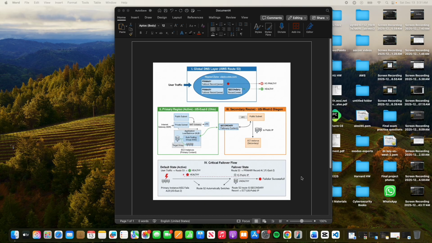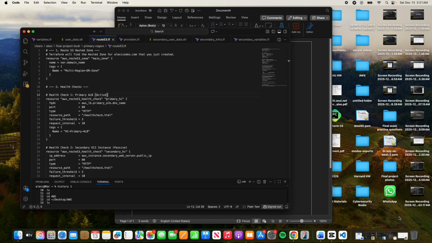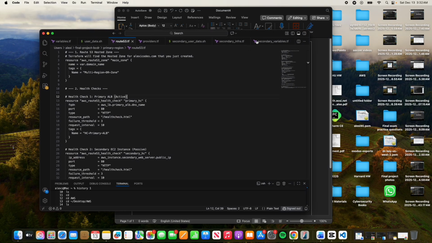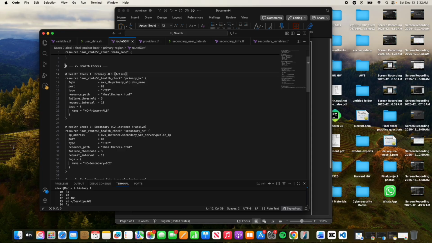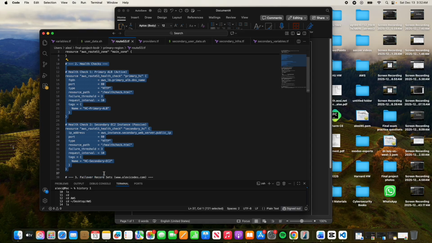Phase 3, Route 53 logic walkthrough. Phase 3 introduced the critical failover logic defined in route53.tf. First, we create two Route 53 health checks. One monitors the primary ALB and the other monitors the secondary EC2 instance.